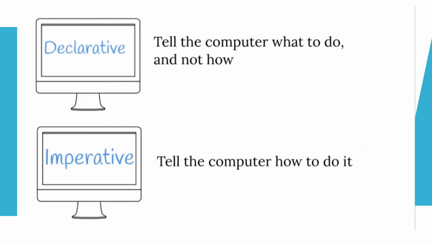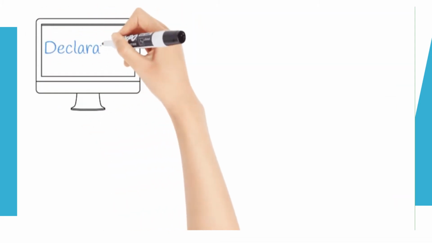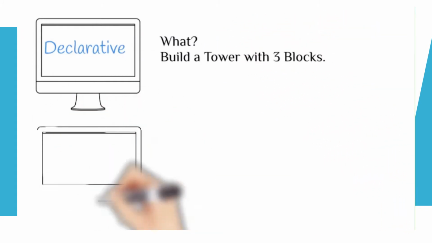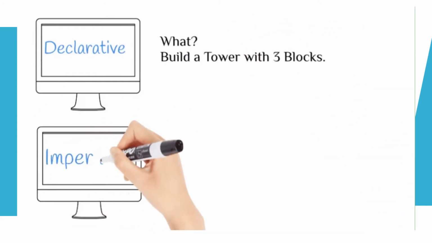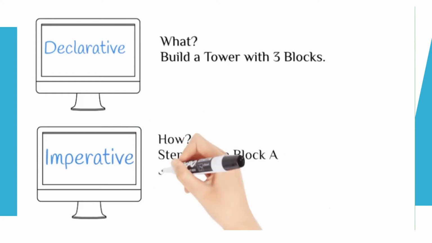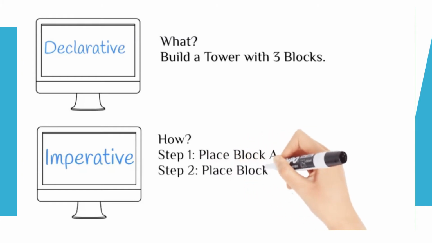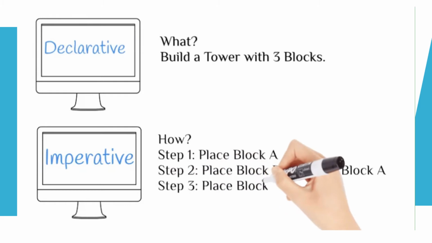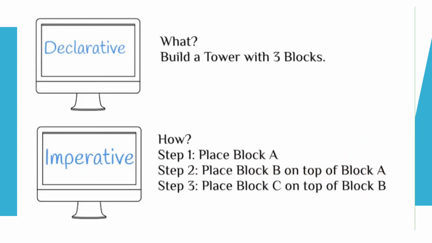Let's use an example to illustrate the difference. In declarative programming, we tell the computer what to do. In this example, we say build a tower with 3 blocks. In imperative programming, we write the instructions to tell the computer how to do it. In this example, the instructions are: Step 1, place block A. Step 2, place block B on top of block A. Finally, place block C on top of block B.